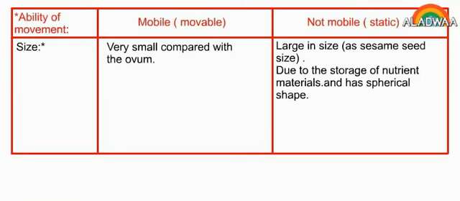Size of the sperm: very small compared with the ovum. Size of the ovum: large in size, as a sesame seed size, due to the storage of nutrient materials, and has spherical shape.